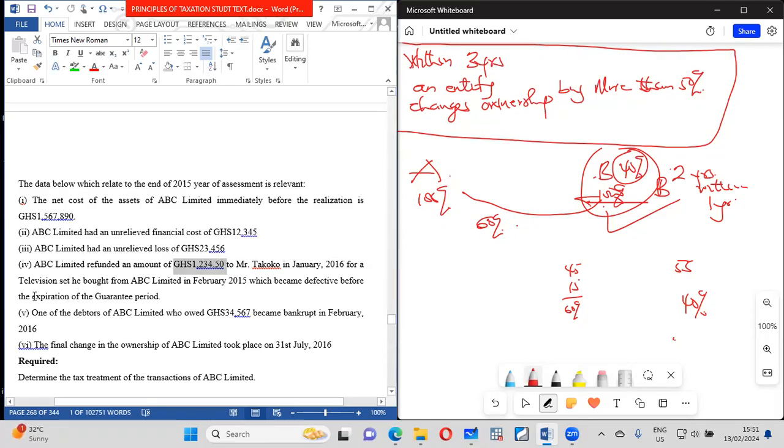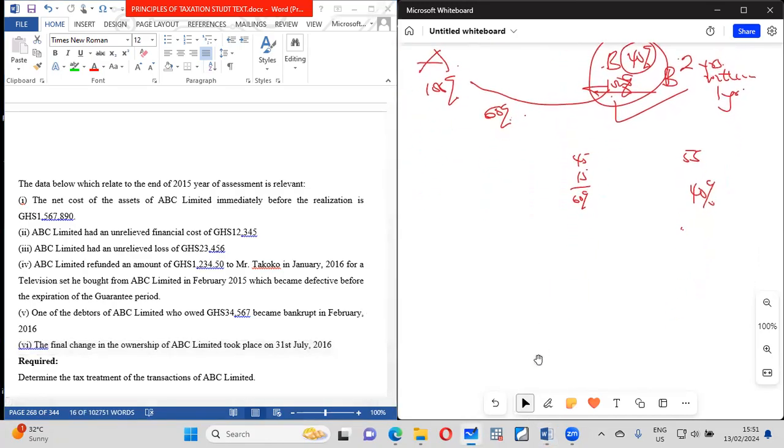Then again, there is another one here. One of the debtors who owed has gone bankrupt. So bad debt too, you won't be allowed. The financial change of ownership took place on 31st July. So it means that since they prepare accounts from January to December, the first year of assessment will be from 1st January 2016 to 31st July 2016.